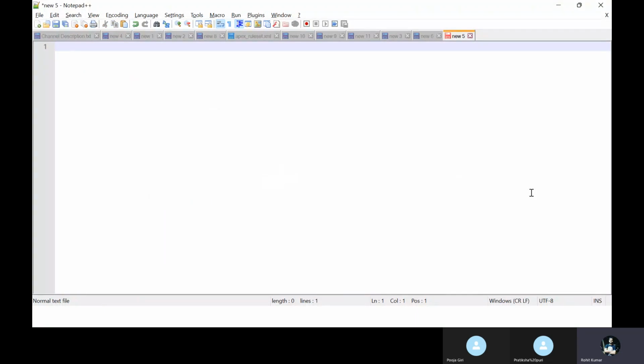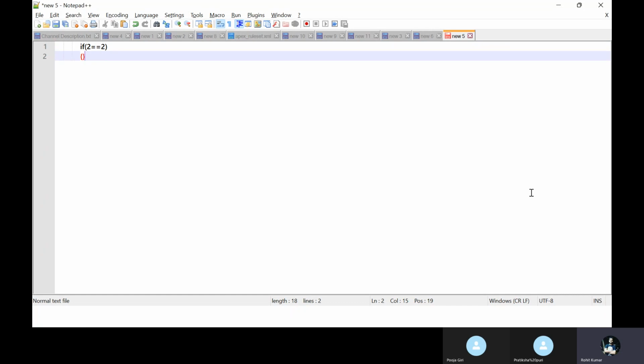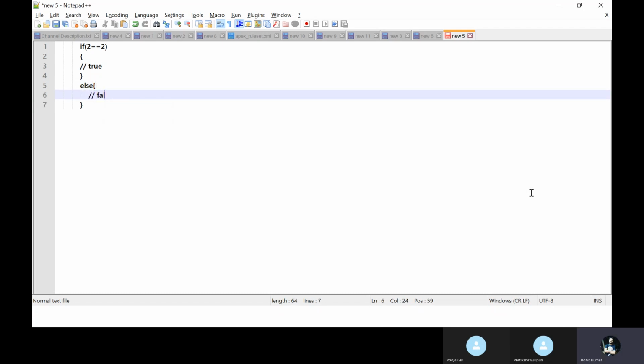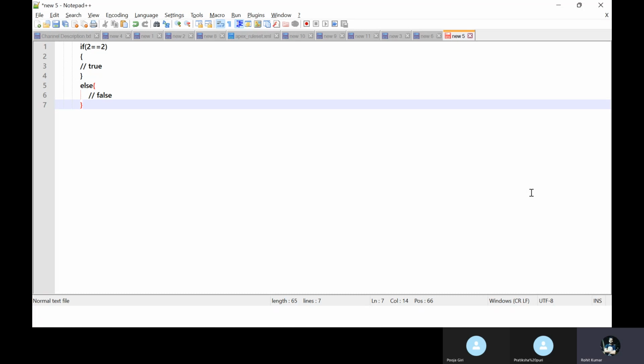Like I have some value like if. Okay, so this is the if statement. If 2 equal to 2, it always returns true, right? True. And if it returns false, the falsy value always comes under the else block. This is for false, right? In programming knowledge, any programming knowledge. Okay, so you can apply these things under LWC as well. So how to apply this one?